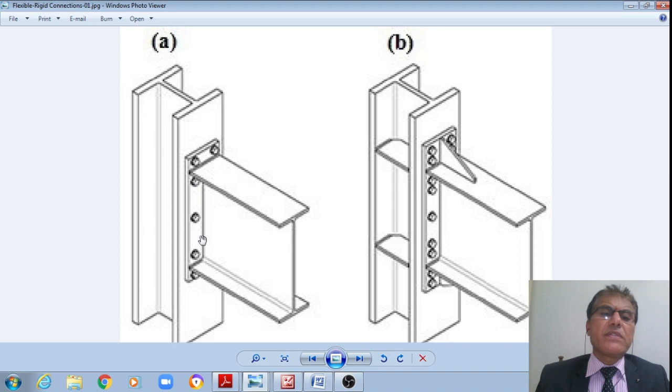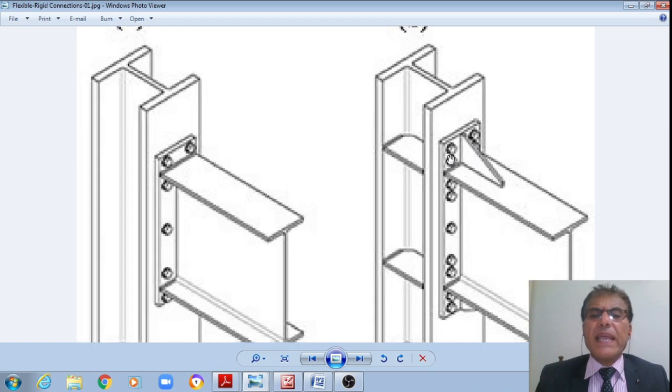Here I don't have a sufficient number of bolts provided. I don't even have the stiffener plate for the column. Whereas this second figure shows many more bolts compared to the previous case, right? 1, 2, 3, 4, 5. Even at the top, I do have a top angle or cleat angle here, right?